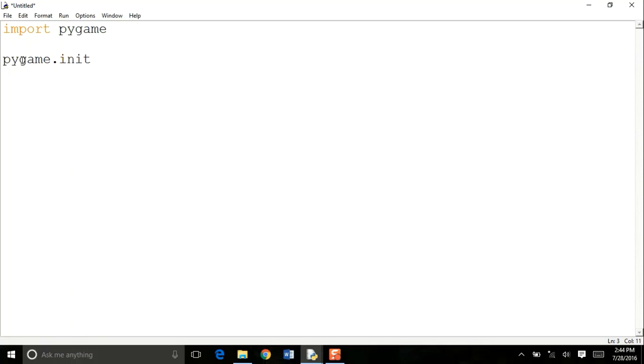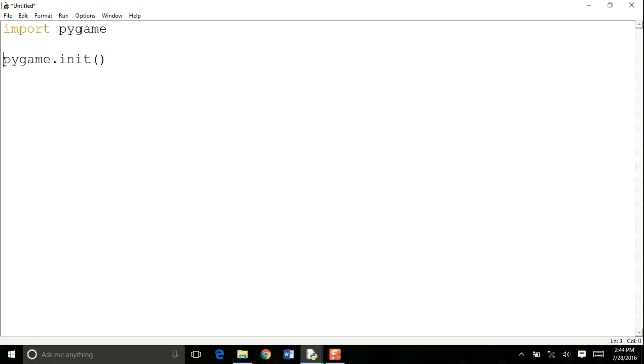pygame.init(), open and close parentheses, and this means initialize. Init stands for initialize, so initialize my Pygame. And initializing your Pygame means you are basically setting up your Pygame for use. So in the first line, you just import it. In the second line, you set up the Pygame for use.